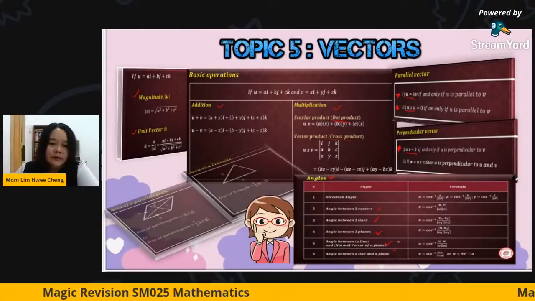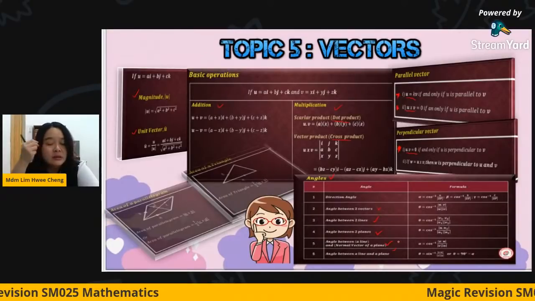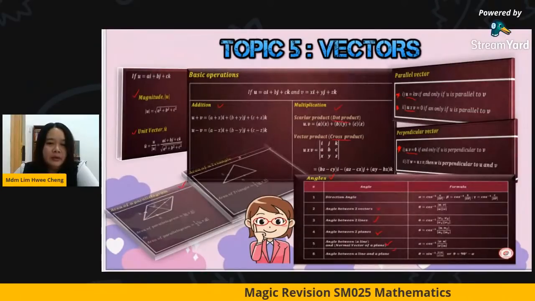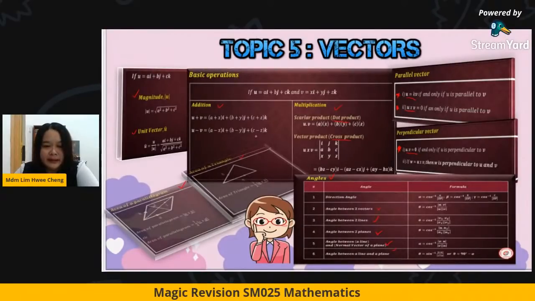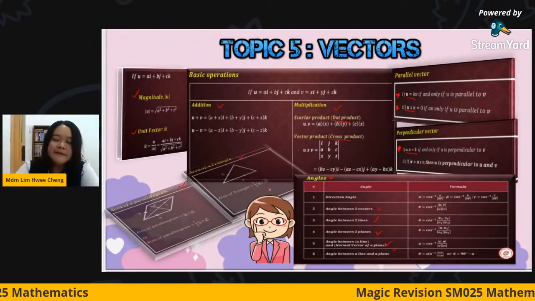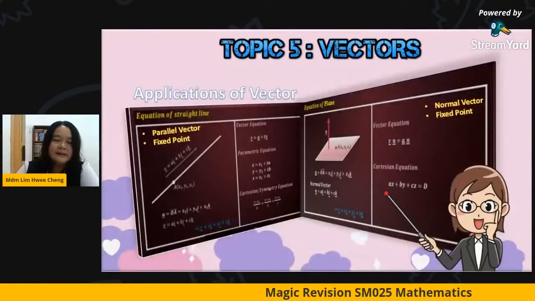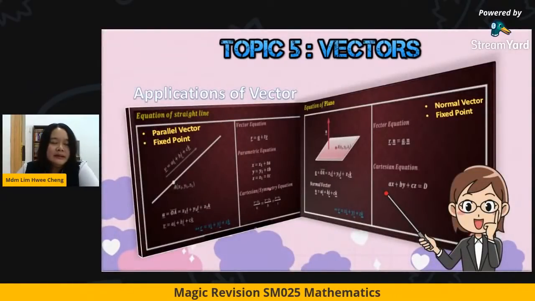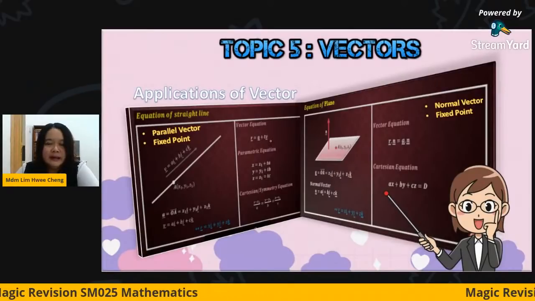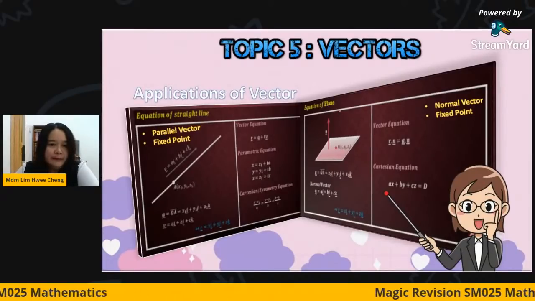Then for the applications part, we do the area of a parallelogram or the area of a triangle, for which we use the magnitude of the cross product. And finally, for the vector applications part, in the exam they will definitely come up with the equation of a straight line or the equation of a plane.